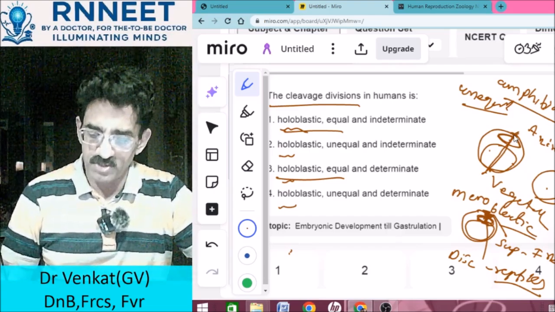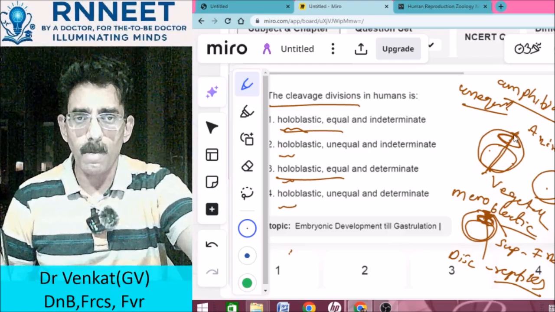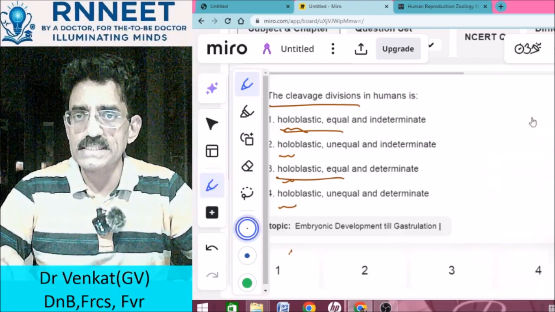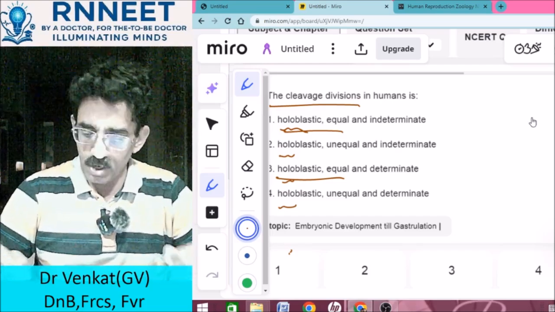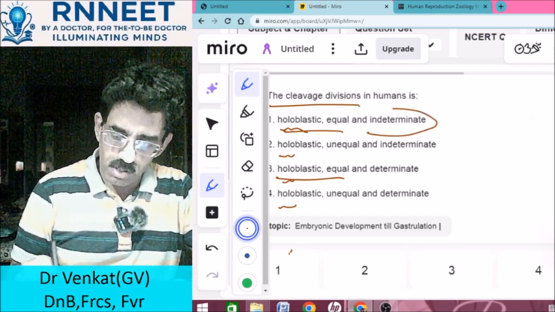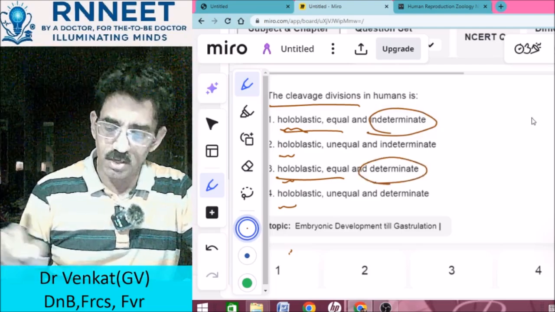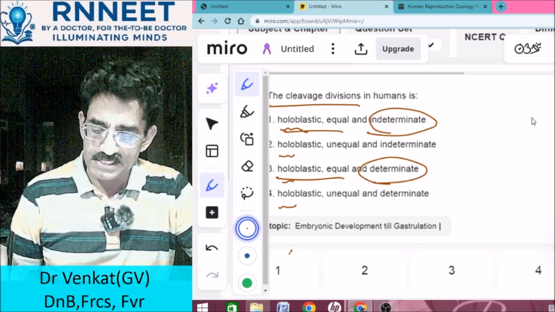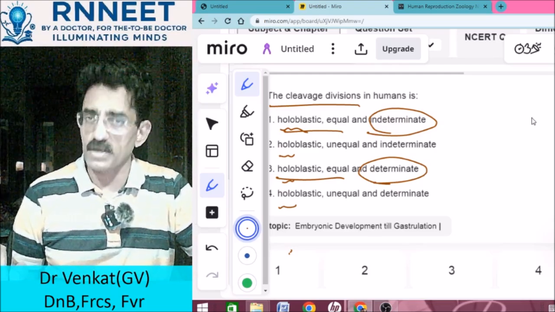Then the next part which is important for us is that we also need to know whether it is indeterminate or determinate. This is the dividing point here between these two choices, whether it is indeterminate or determinate.